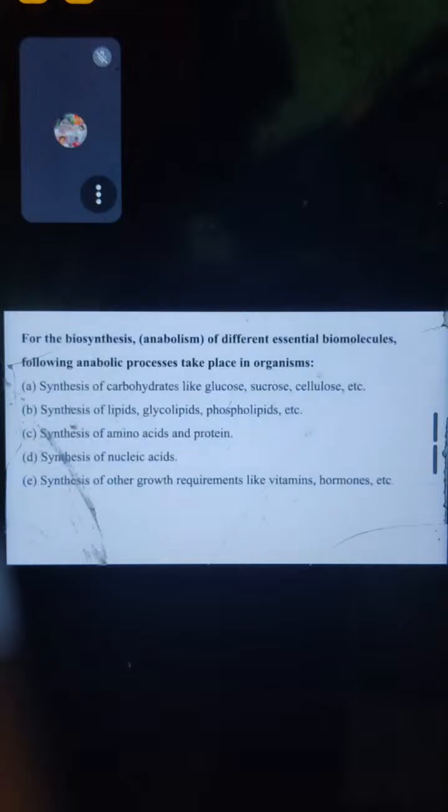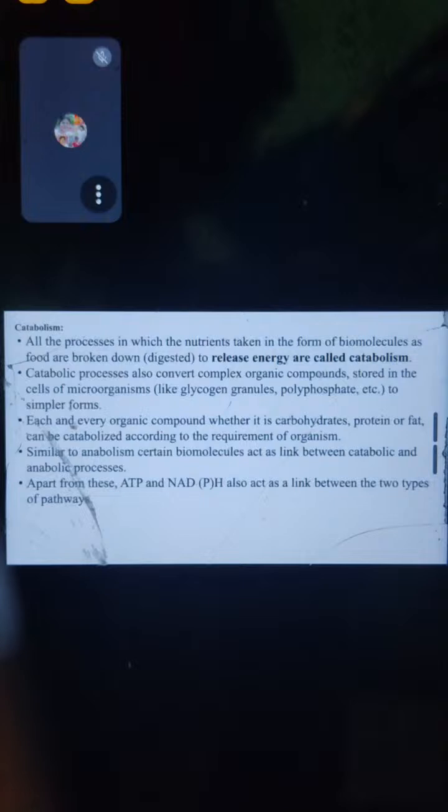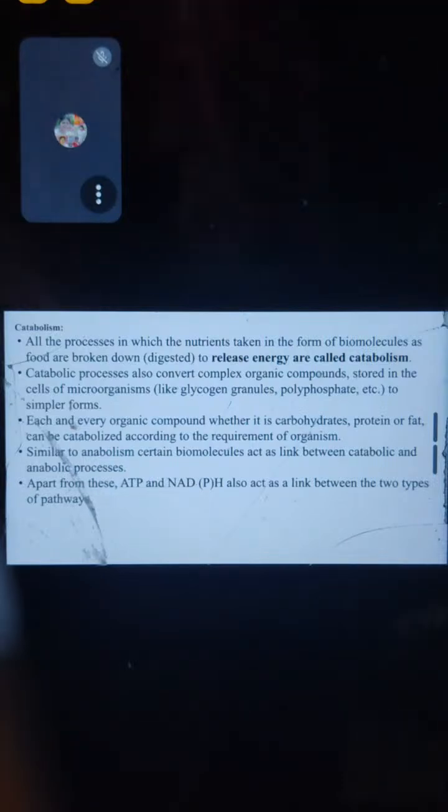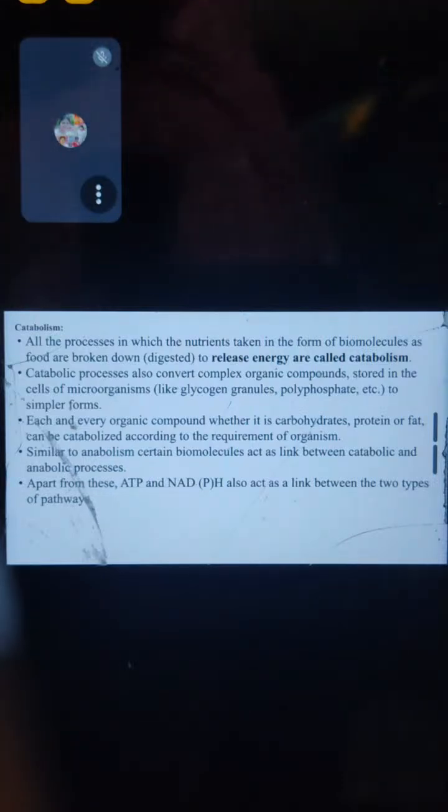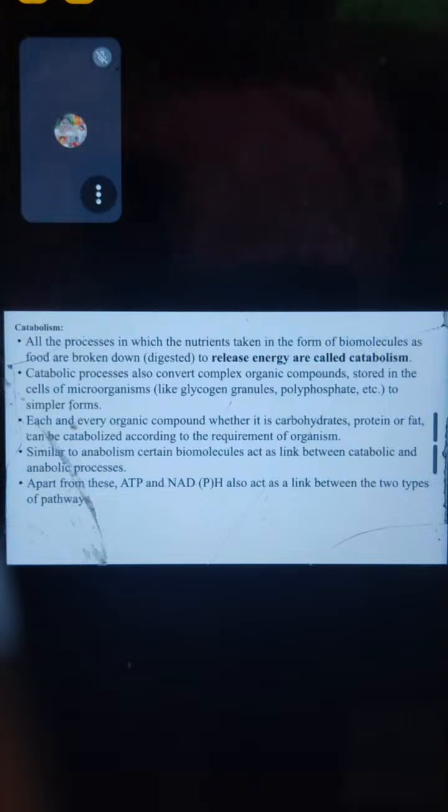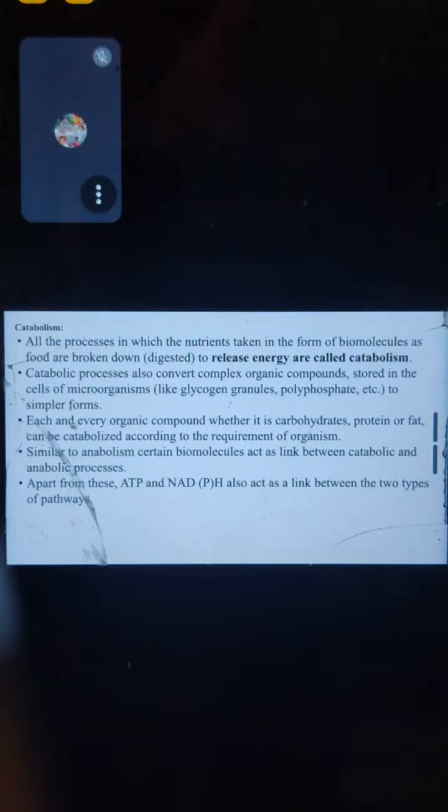The first line যেটা আমি লিখেছি, it is a process in which essential biomolecules required for growth are generated by utilization of the energy. তো এনার্জি নিয়ে আমরা যখন কোনো কিছু শরীরের মধ্যে তৈরি করে ফেলছি, that is called the anabolism. Whereas for catabolism is all the process in which the nutrients taken in the form of biomolecules as food are broken down to release the energy are called the catabolism. So in first way anabolism করছি আমরা, যেখানে আমরা এনার্জি থেকে ডিফারেন্ট কার্বোহাইড্রেট, প্রোটিন, ফ্যাট এগুলোর মধ্যে জমিয়ে রাখতে পারছি, and then catabolism again this kind of compound we have to release it to get that energy for our regular activities.